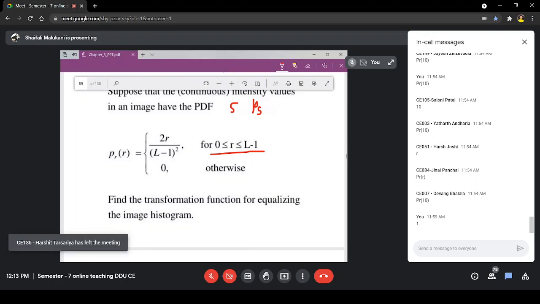Are you following the concept? Should I repeat anything here? First of all, let me know. Are you clear with the concept? Yes or no? I will answer this question.